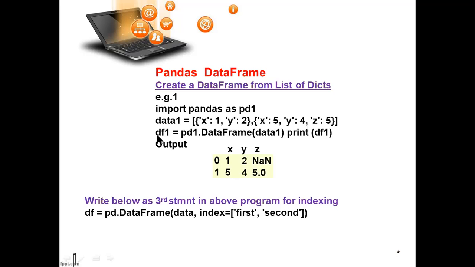So here another example, df1. What is df1? This one. The variable with which I am calling pandas here, dot DataFrame. So what do I have to frame? Data1, which is holding all the values, and this line should be on the next line, df1.